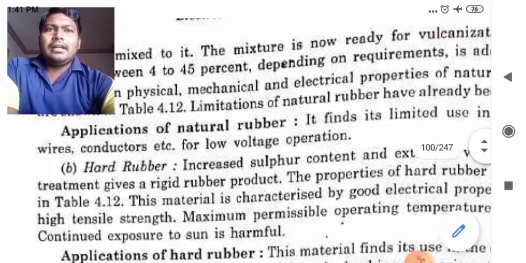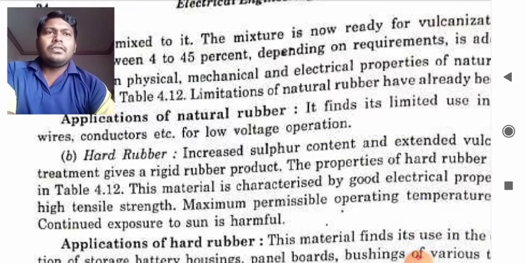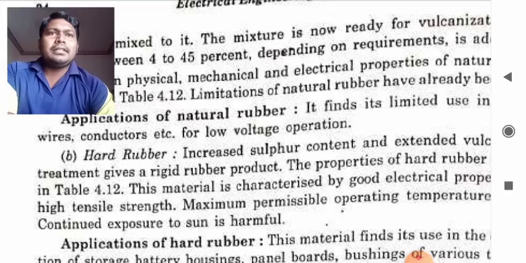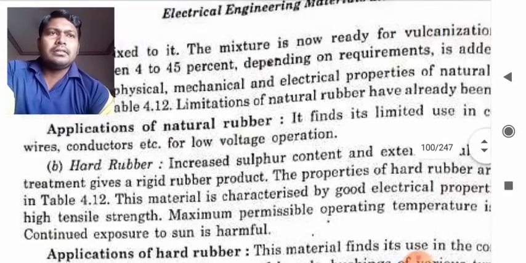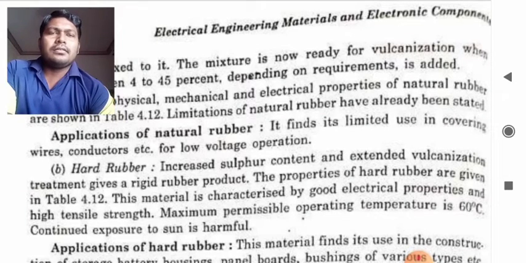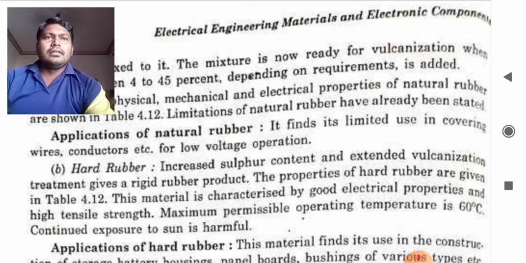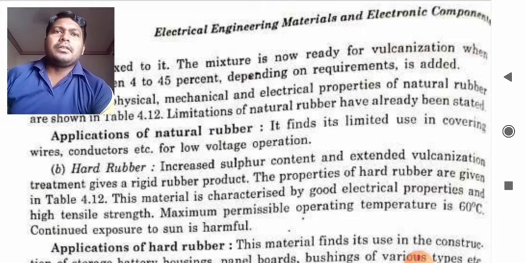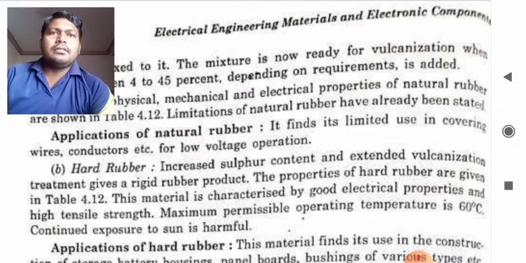Hard rubber has increased sulfur content and extended vulcanization treatment. That makes the rubber harder; hard rubber is manufactured by extending the vulcanization treatment. The properties of hard rubber are given in the table. The material is characterized by good electrical properties and high tensile strength.